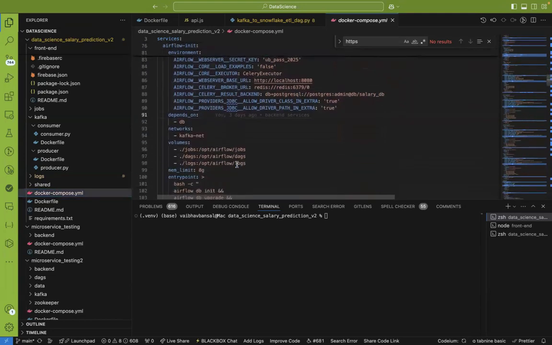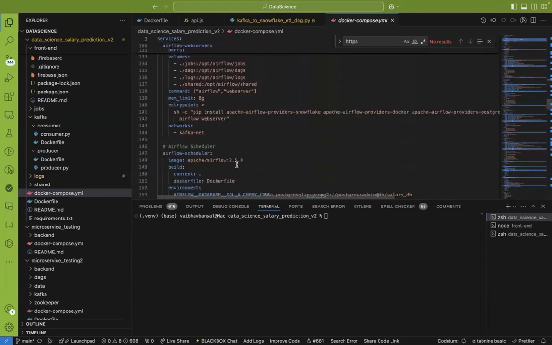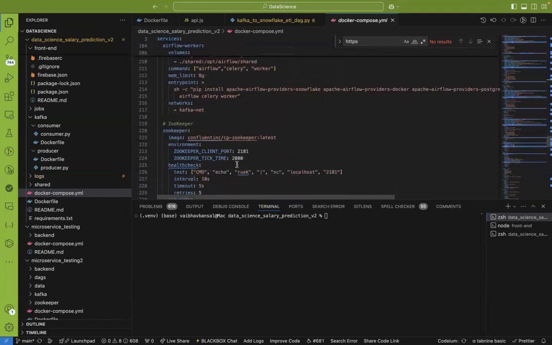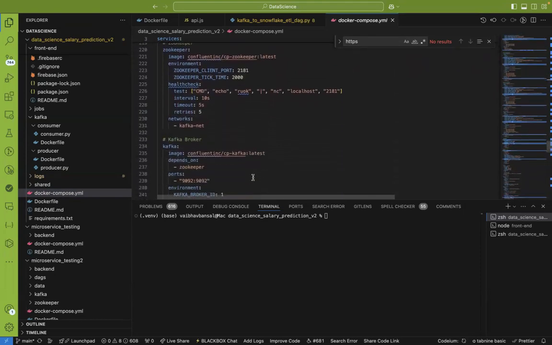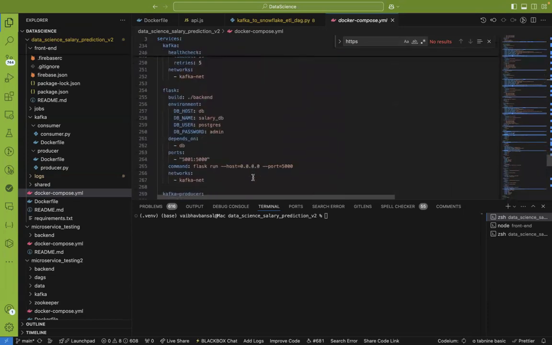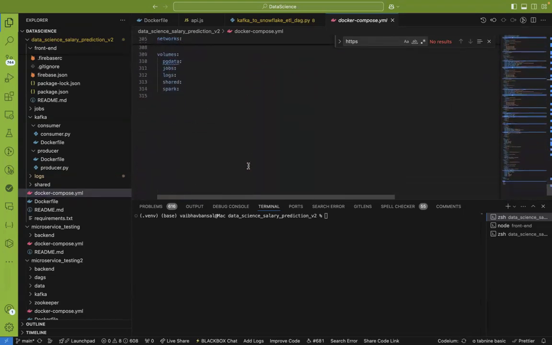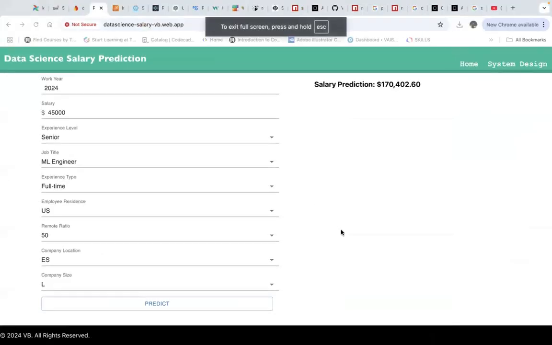This is initialization of Airflow. Then Airflow web server, Airflow scheduler and web server architecture. Then we have Airflow worker. Then Zookeeper that coordinates the tasks for Apache Kafka. Then we have Flask, Kafka producer and consumer architecture. So this is a complete data product where we have used linear regression as a machine learning algorithm for predicting the salaries.